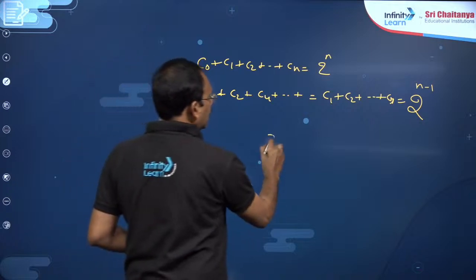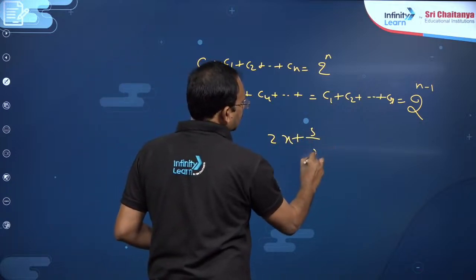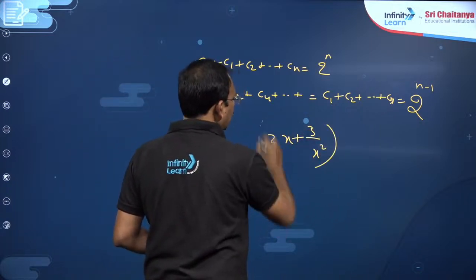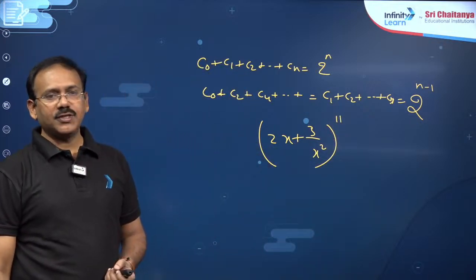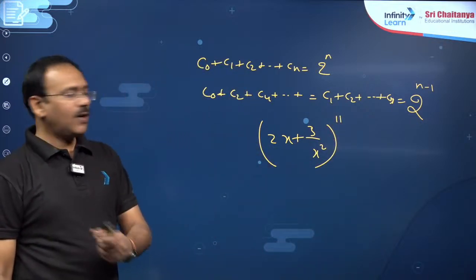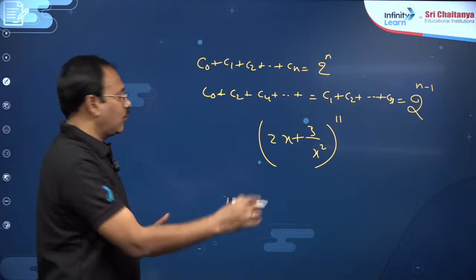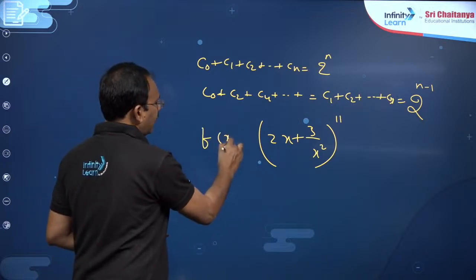And if you are given (2x plus 3 by x square) whole to the power of some 11. If you want the sum of all coefficients, dear students, you take it as f of x.